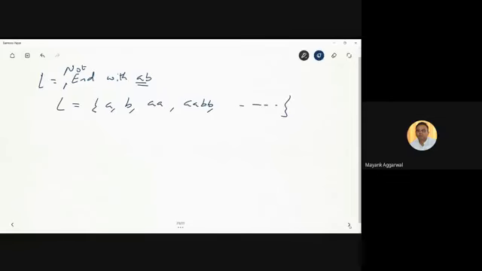This is clear. It should not end with A and B. Means there should be no substring AB at the end. In the beginning anything can be there, but in the ending it should not be there. So how do we solve this? What is the restriction, that it should not end with AB?